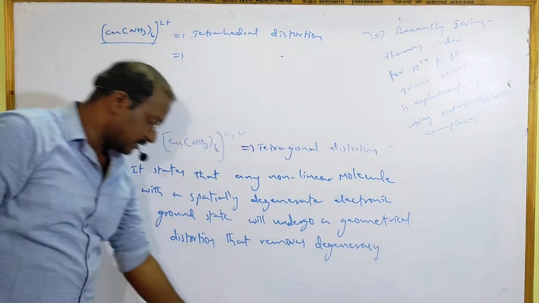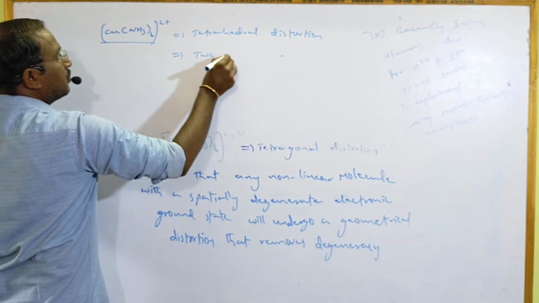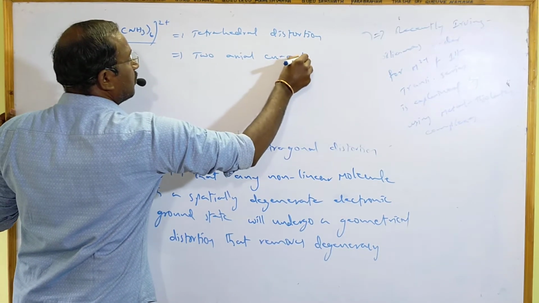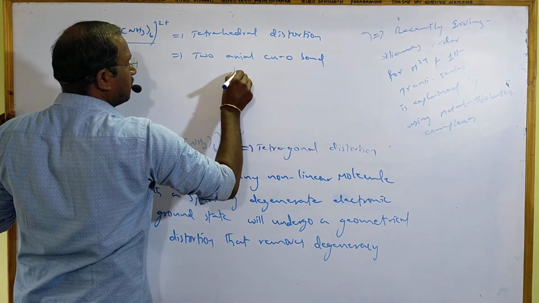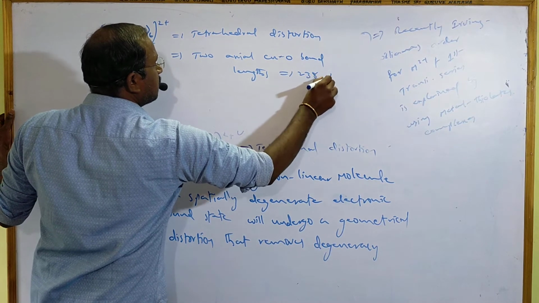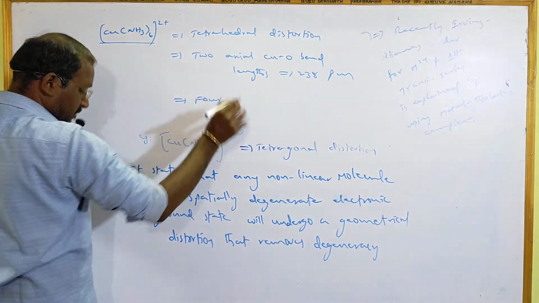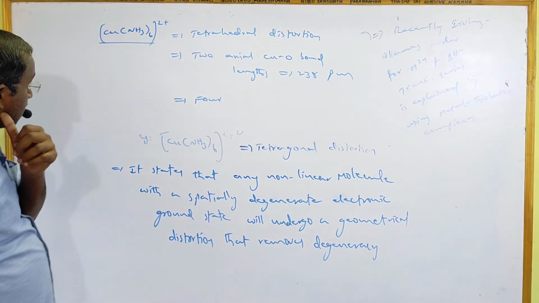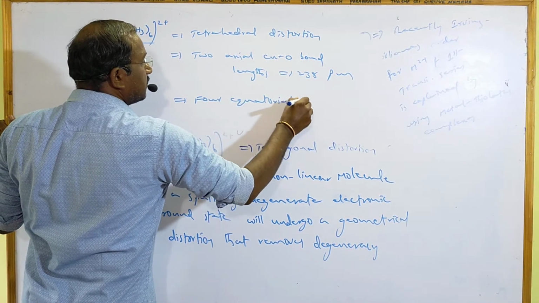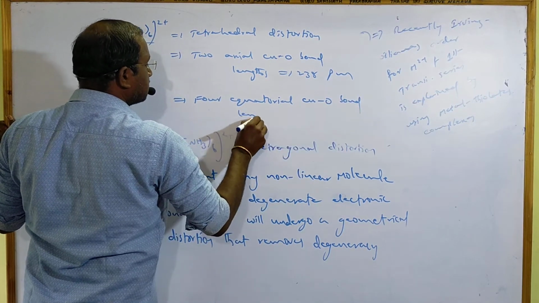Tetrahedral distortion means what? Two axial Cu-O bond lengths must be 238 picometers, and the remaining 4 equatorial Cu-O bond lengths.